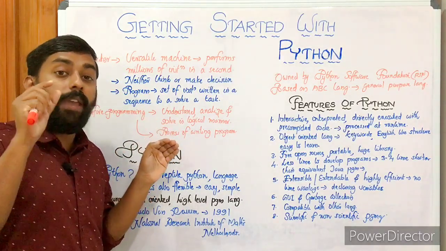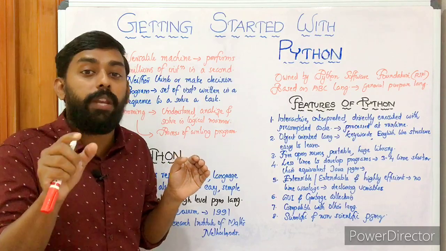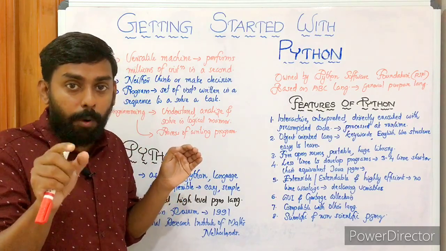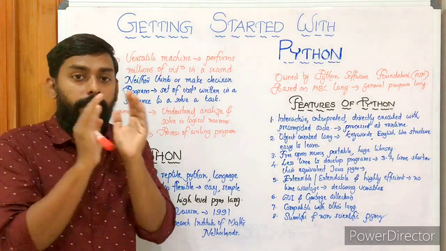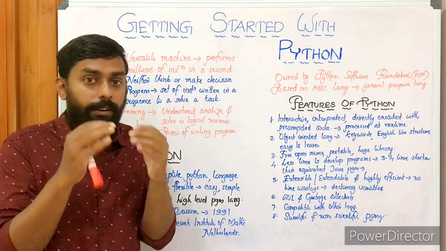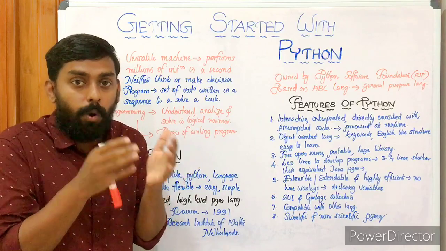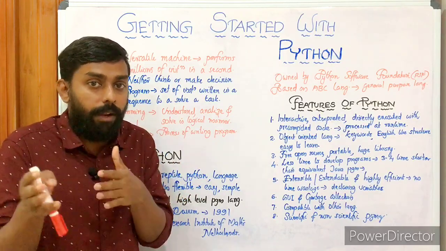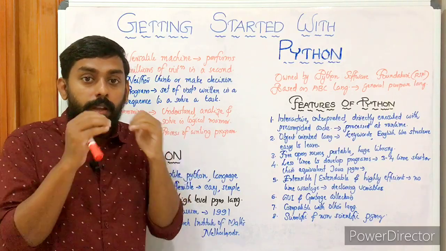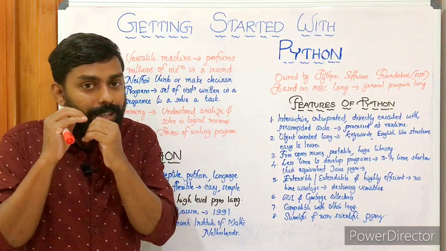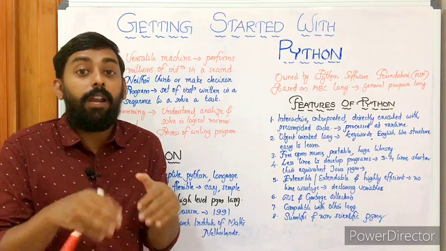Before programming, we have to understand the problem very well. After understanding the problem, we can have a number of solutions. We can derive a number of solutions out of the problem after understanding it well. Then that is what analyzing is, and after that, using logical or computational thinking, we can solve it in a logical manner.